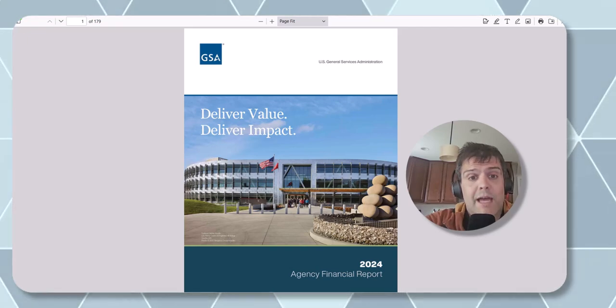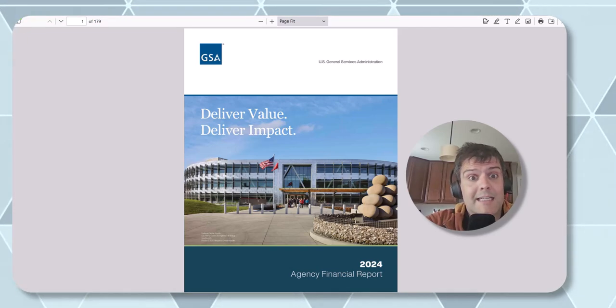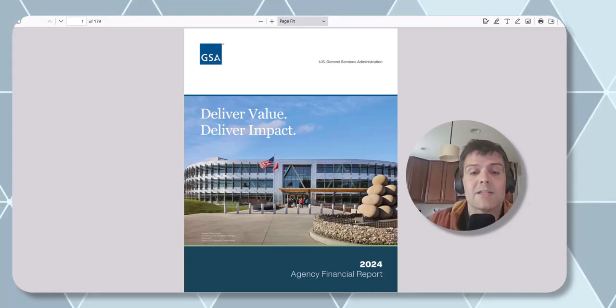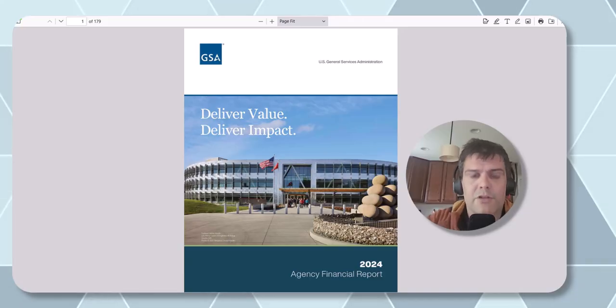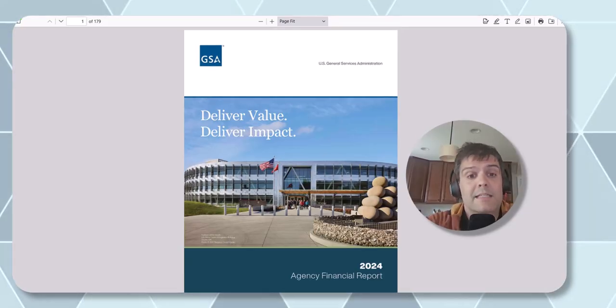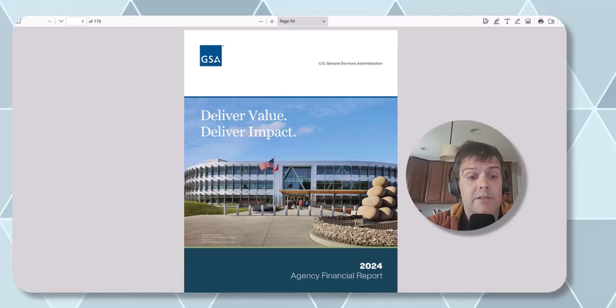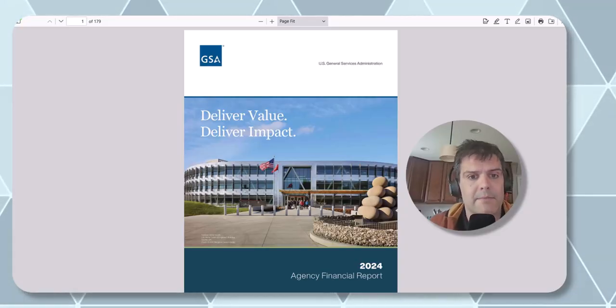Today, I'm going to show you how to tell if the federal agency got a clean audit opinion or not. So let's get started. Right now, you're looking at the annual financial report for GSA. These AFRs contain the audit reports for the fiscal year's audit. So let's go to how to find them.